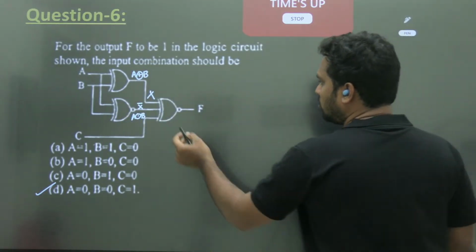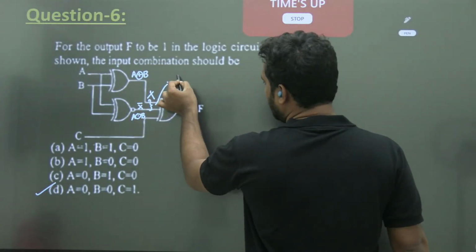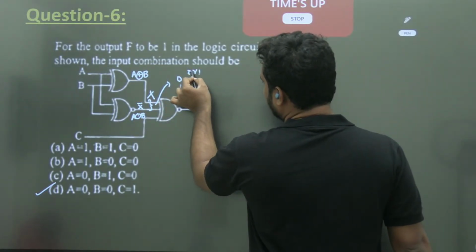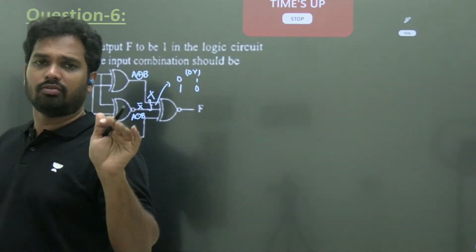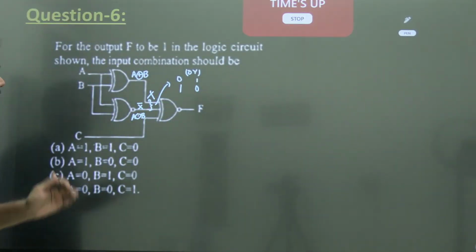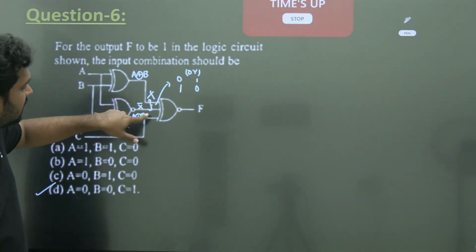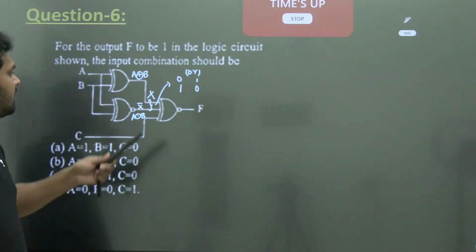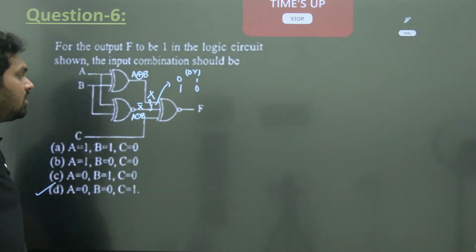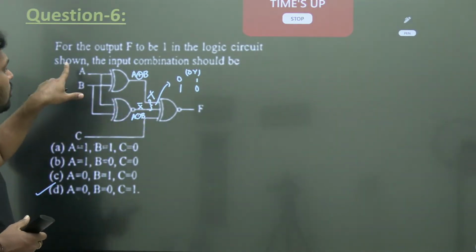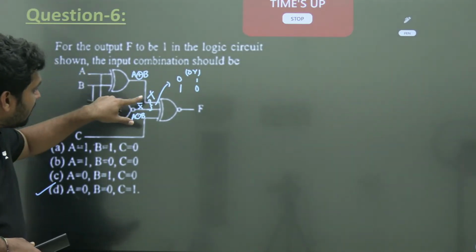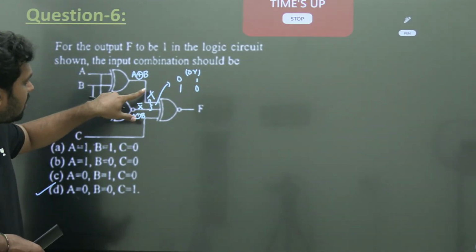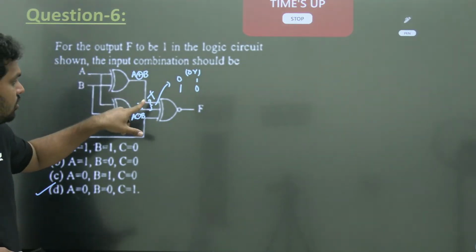And whatever may be AB, 0 0, 0 1, 1 0, 1 1, it doesn't matter, the inputs here will always be in X and X bar format, because this is A XOR B and this is A XOR B. So your output is not depending on A and B, if you observe carefully. AB can be anything, whatever you get here will be either 0 1 or 1 0.